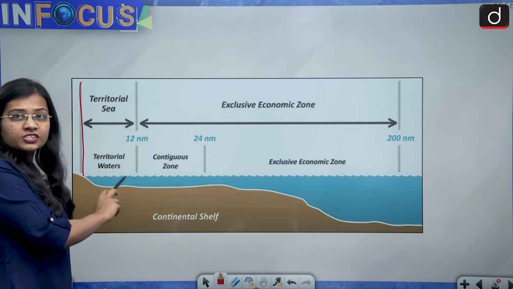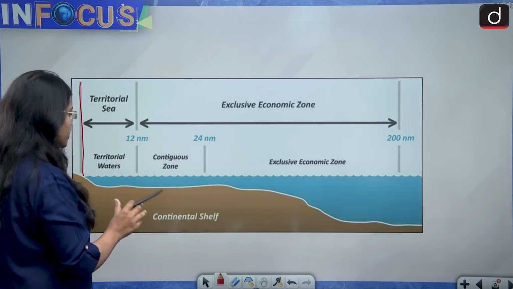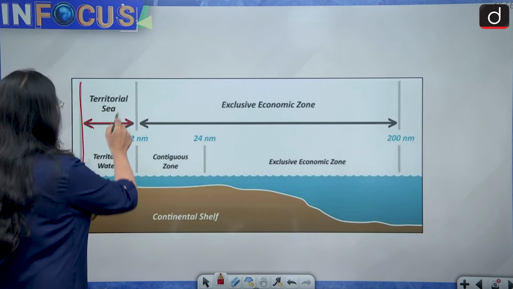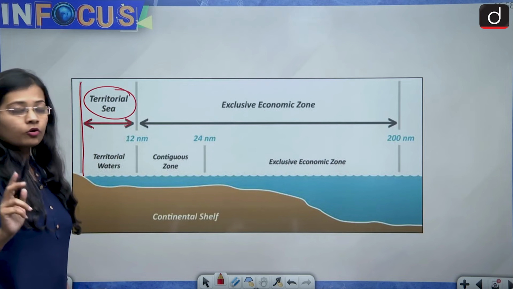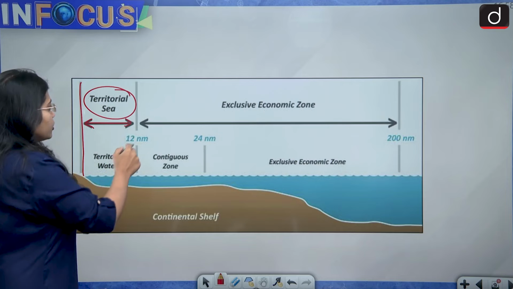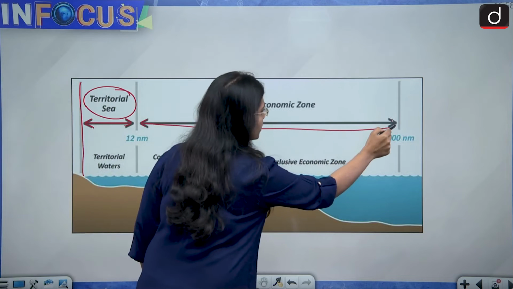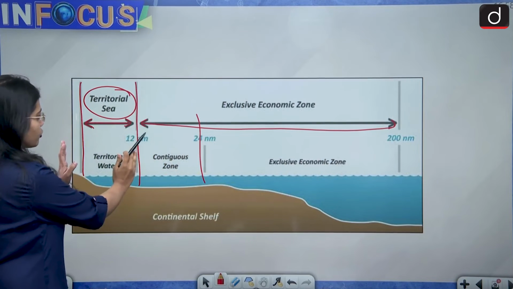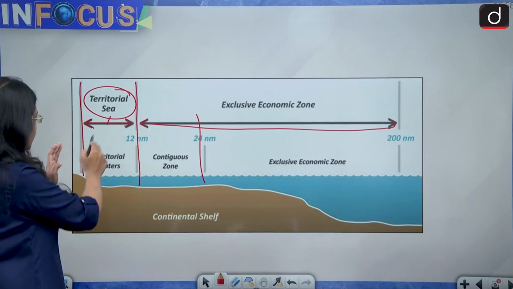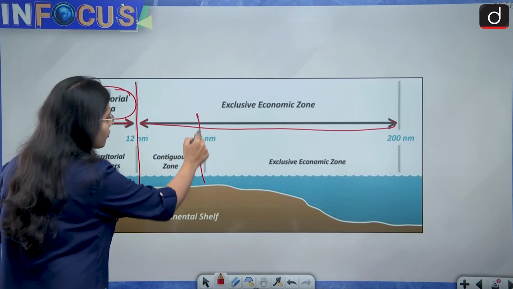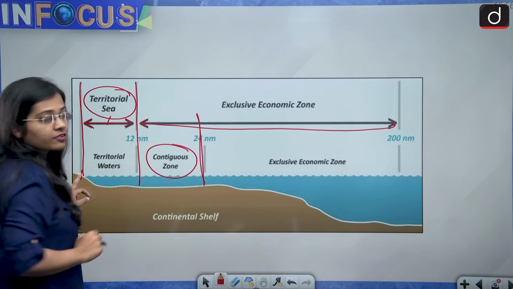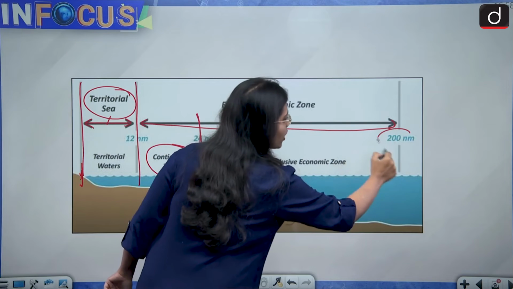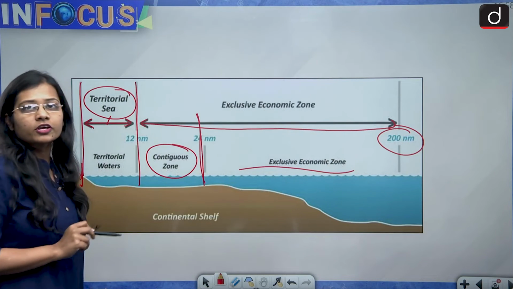So the first 12 nautical miles of area from the coastline of any country is what is called the territorial sea. Then from the coastline till 24 nautical miles is what is called the contiguous sea or the contiguous zone. Then from the coastline up to 200 nautical miles is what is called the exclusive economic zone.